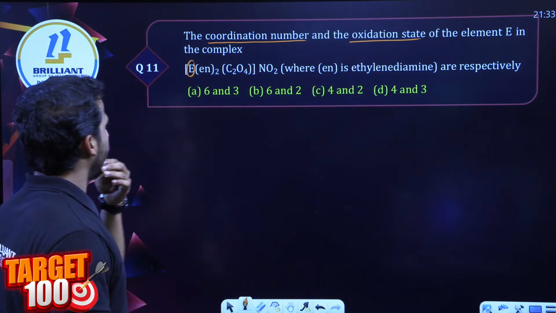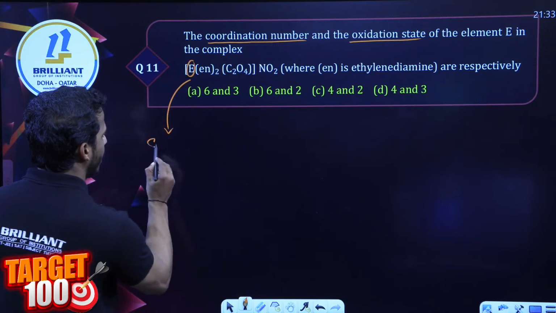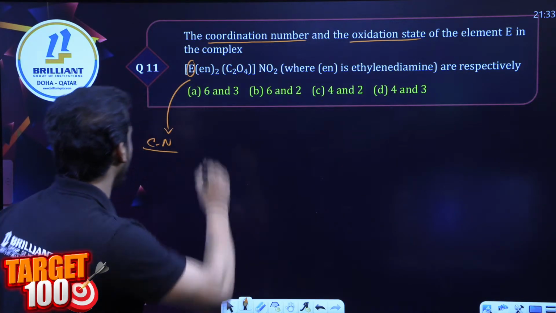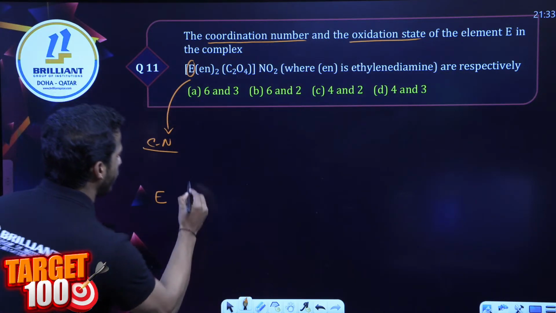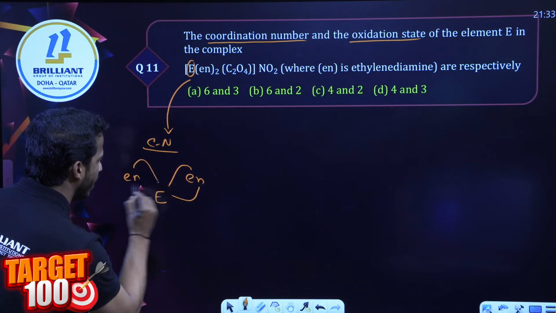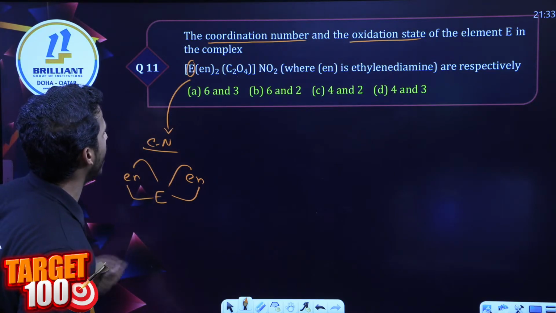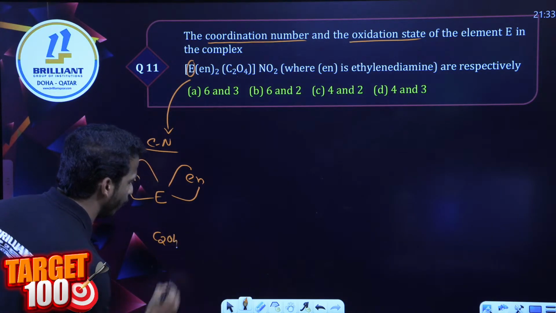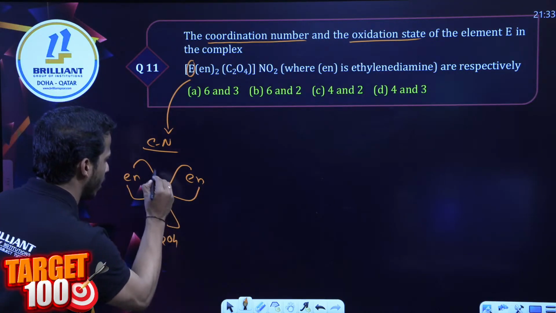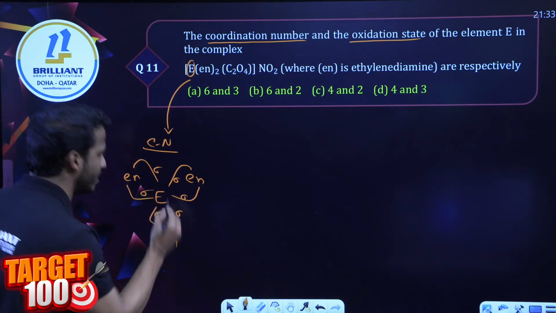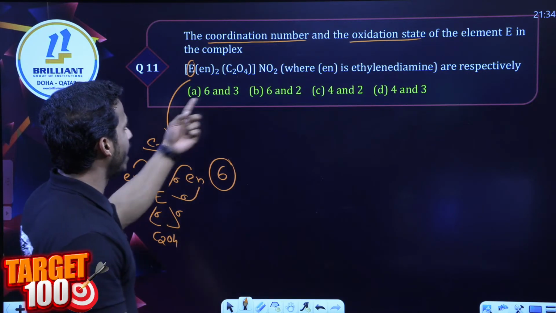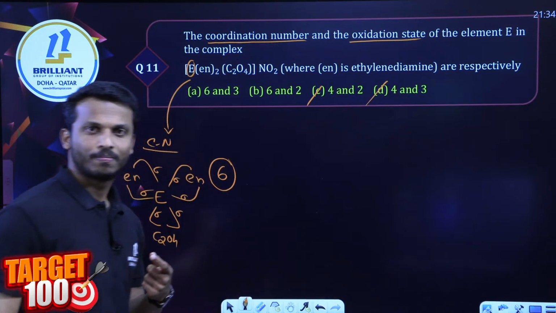Okay, fine. So dear all, let me calculate the coordination number first. What is coordination number? It is the number of sigma bonds around the metal. E is the metal. It is connected with en twice. One en can give 2 sigma bonds, so 2 en can give 4 sigma bonds. And what is the other one outside? C2O4, that is oxalate. It also gives 2 sigma bonds. So total how many sigma bonds are there? 1, 2, 3, 4, 5, 6. Yes, coordination number is 6. So we can cancel options C and D, because they start with 4.